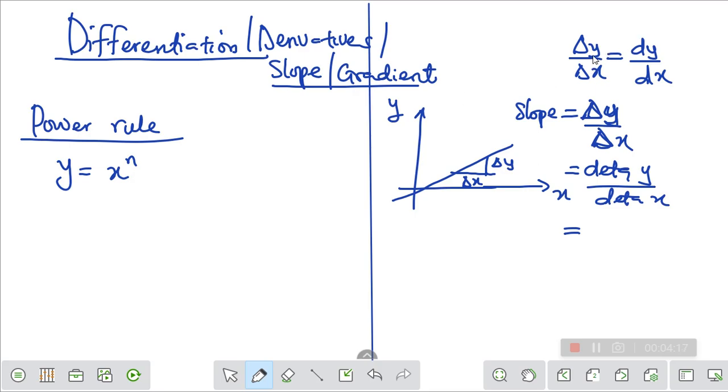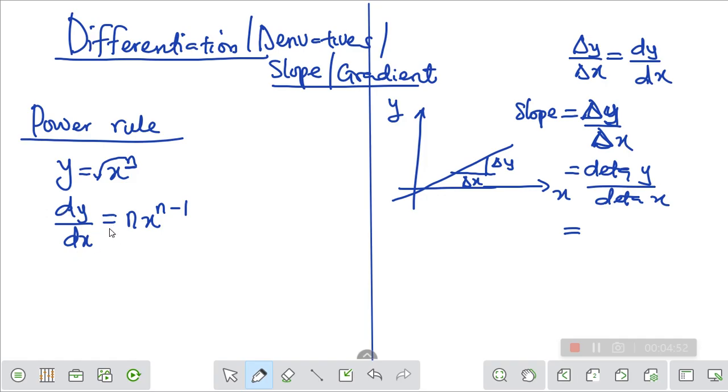So it means differentiation is just like finding the slope of a line. Even if you know differentiation very well, you can use it to find the slope of a graph without plotting any graph. So now, for the power rule, dy over dx is equal to what? You bring this n down, and you are going to subtract 1 from the power n. I hope you understand what I'm trying to say.